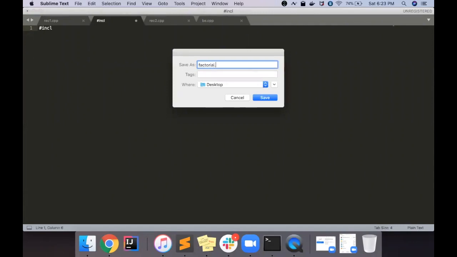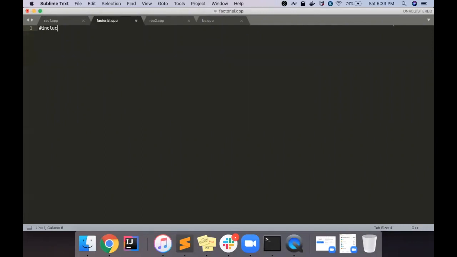Factorial code, let's say. Let's include iostream, using namespace std. I'm just taking the input n. Whatever we did on the notebook, we are just going to repeat it here.